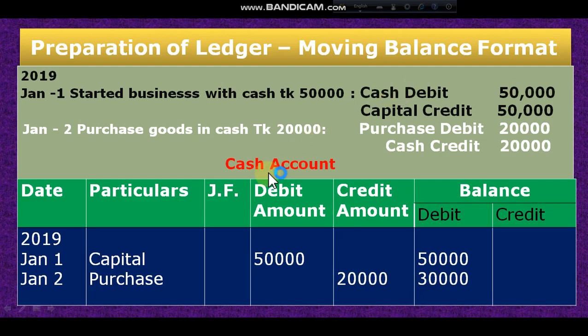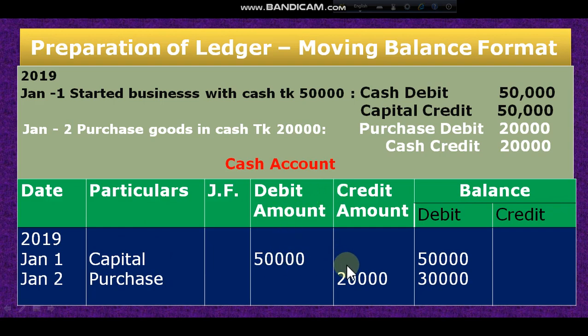Cash account debit, I have opened the cash account. So I have to write the opposite account name. The opposite account is the capital account. That's why I have written the name of the capital account. And look at the second transaction: the cash account is in the credit, so I have to write the opposite account, purchase. Here the purchase account is opposite to the cash account, that's why I have written it here. That means in the first column I have to write the date, then in the second column the particulars, the opposite account of the headline account. The headline account here is the cash account, so the opposite accounts are capital and purchase.